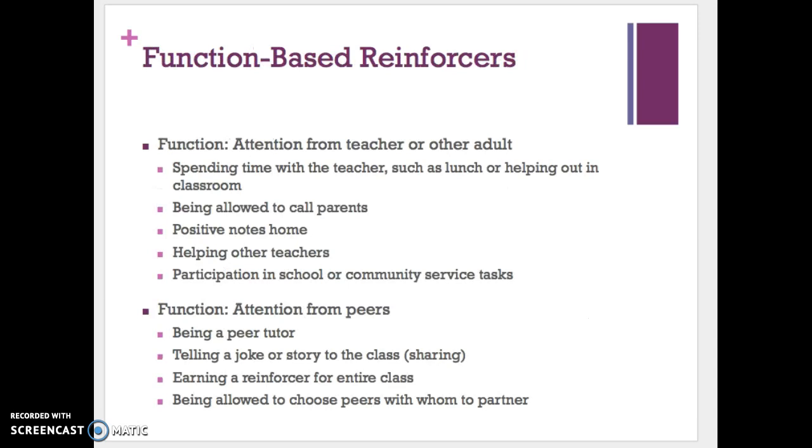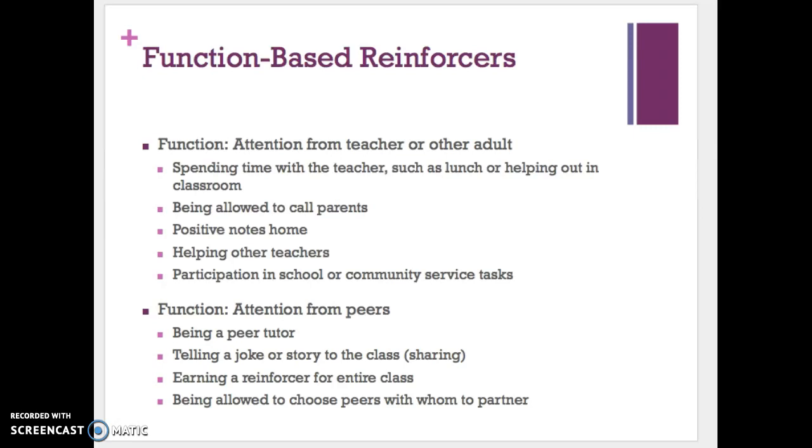When we're determining reinforcers, we want to also consider the function of the behavior, that serves their purpose for engaging in that behavior. So if the function is attention from the teacher or another adult, you can consider spending time with the teacher, such as lunch or helping out in the classroom, as a reinforcer that you could offer. Being allowed to maybe call their parents. You would want to check home first before you allow this, but that could also be something you could offer. Positive notes home, helping other teachers, or participating in school or community service acts.